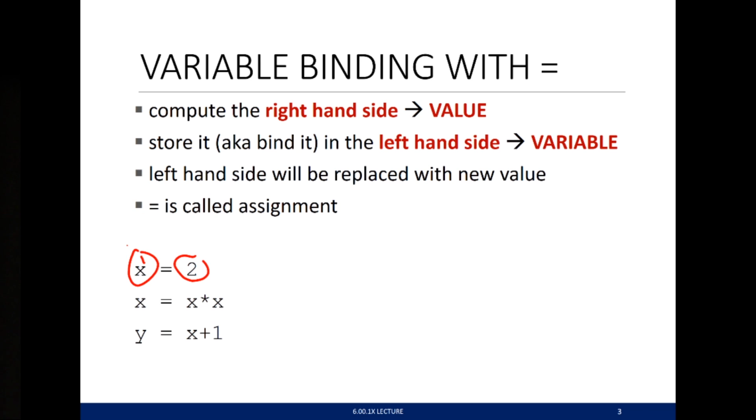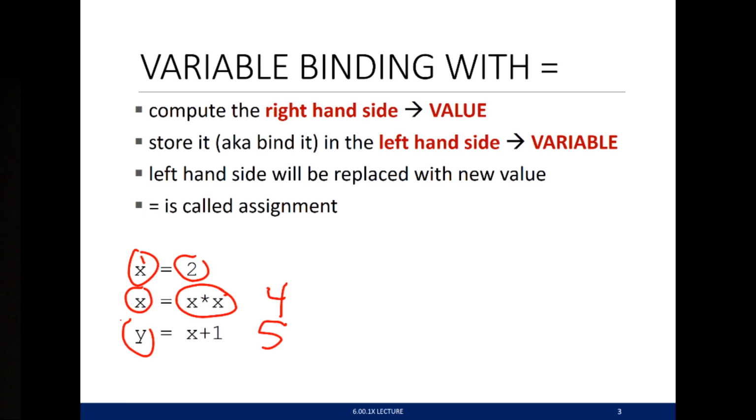But of course, we can also replace it with a new value. And here, again, if you look at the second expression, remember, we first evaluate that expression. The value of x right now is 2, so 2 times 2 is 4. That associates the value 4 with the variable x, which says when I get around to then evaluating x plus 1, this is going to be 5, which is the value associated with y.